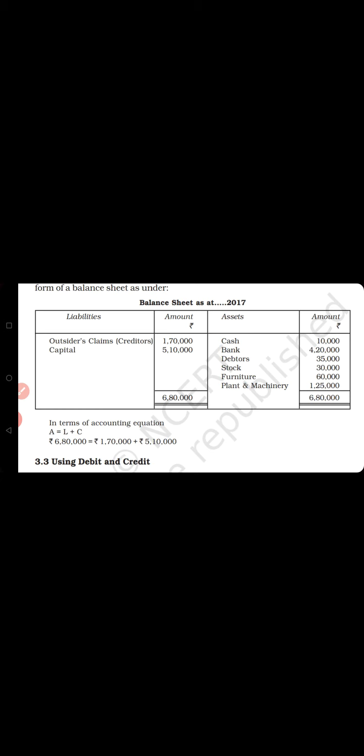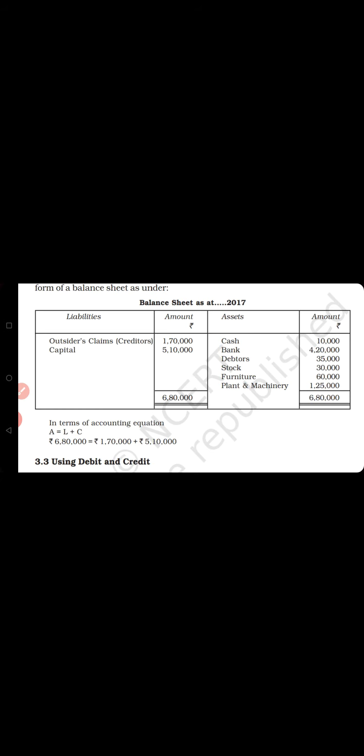Cash at the end: the cash balance was 10,000 in the accounting equation. Same, bank balance 4,20,000, debtor 35,000, stock 30,000, furniture 60,000, plant and machinery 1,25,000, total is 6,80,000. Similarly here, outsider liabilities or claims or creditors 1,70,000, capital 5,10,000, and both side totals are equal.